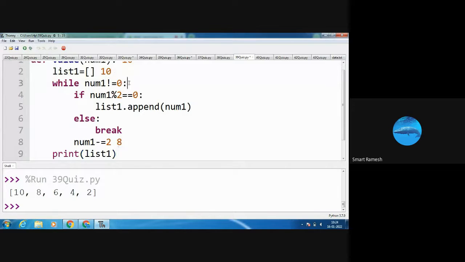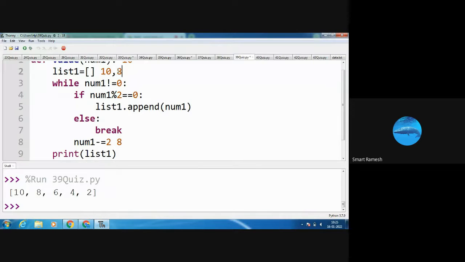This time what is the num value? 8 is the num value. 8 not equal to 0. Yes, the condition is true. I enter into the while block. Num1 8 modulus 2, what is the answer? 0. 0 equal to 0. Yes, the condition is true. I am going to append num1 in list 1. Initially my list 1 is 10. Now I am going to add the 8 also.